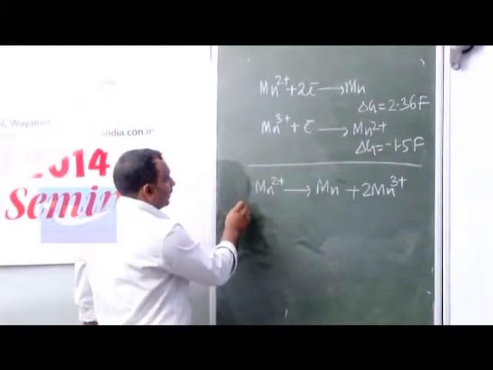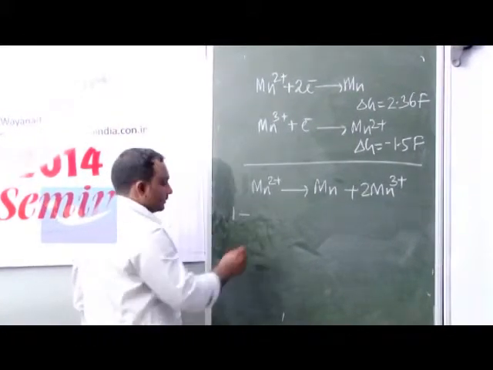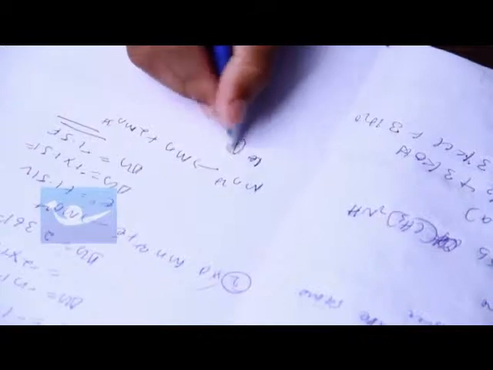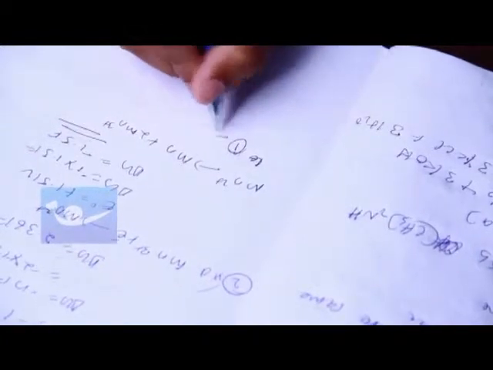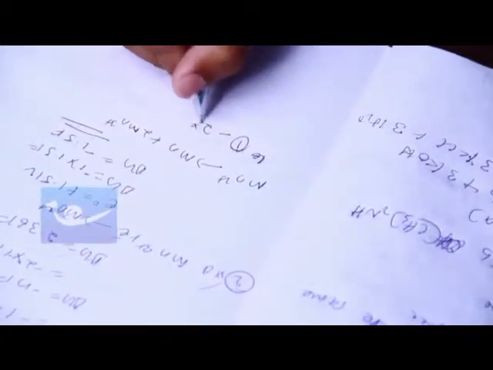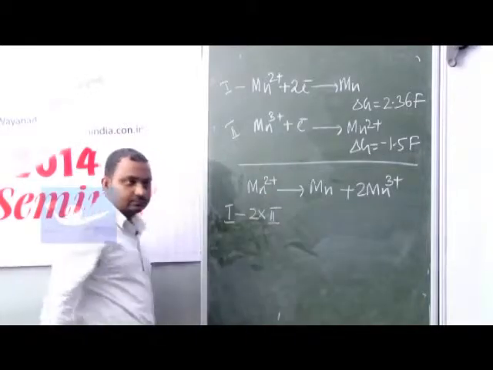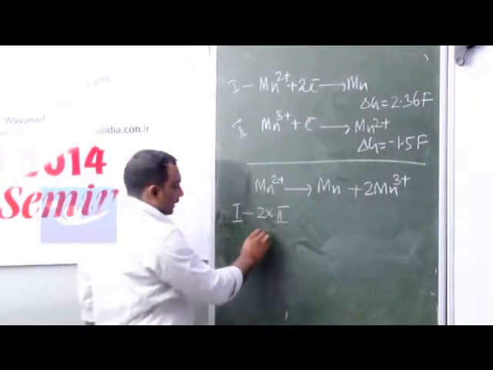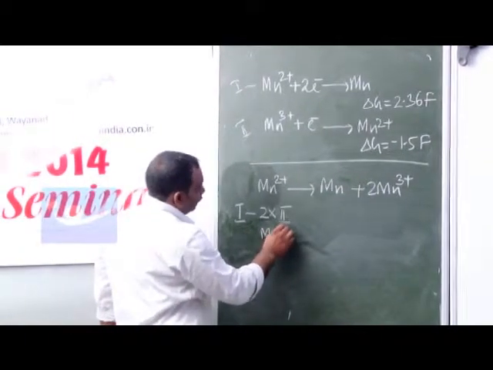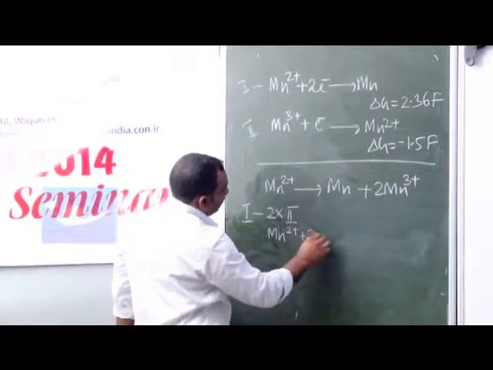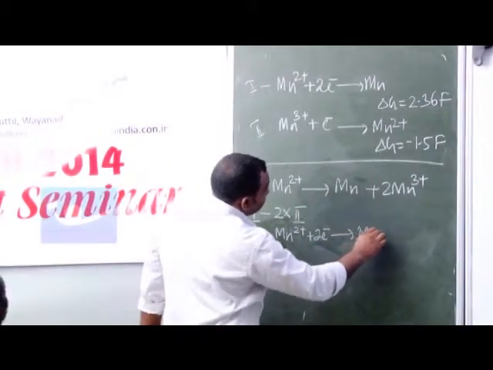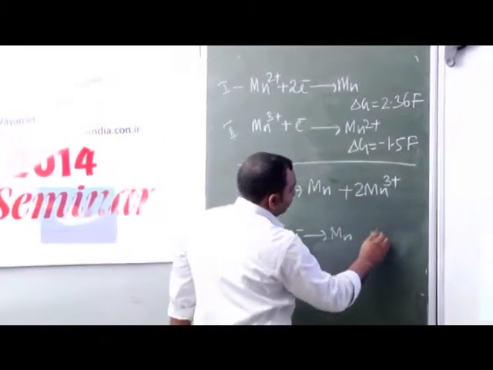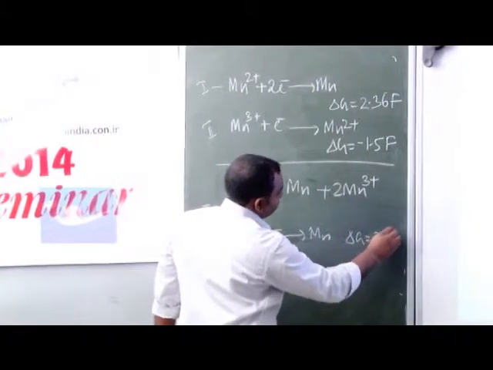So first one, minus 2 into, let us take it as first one, and this is second one. So first one 2 into second one. You try. So Mn2+ plus 2 electrons gives Mn, and delta G is equal to 2.36 Faraday.